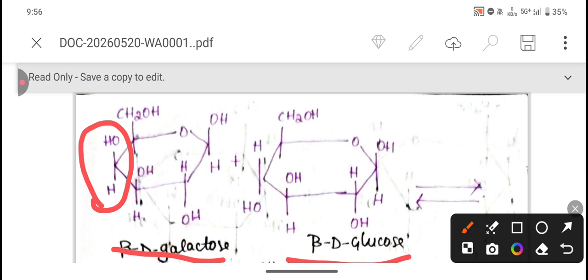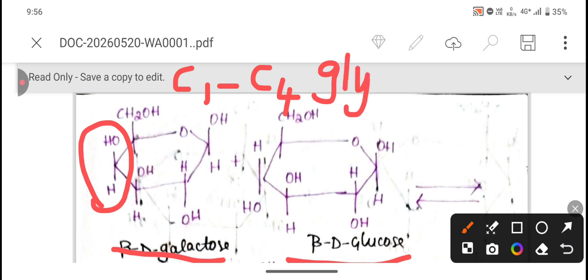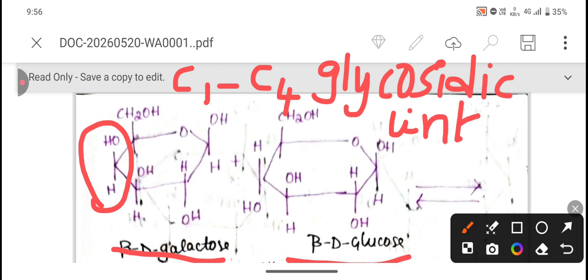The glycosidic bond forms between these two units of sugar, and this is a C1-C4 glycosidic linkage.